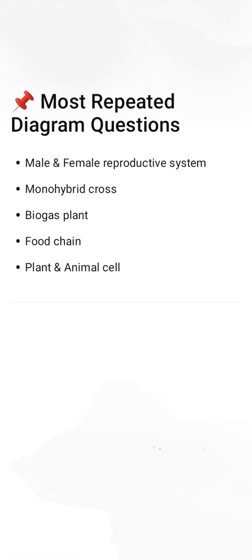Now most repeated diagram questions in science part 2. First one is male and female reproductive system. Second one is monohybrid cross. Third one is biogas plant. Fourth one is food chain. And last one is plant and animal cell.